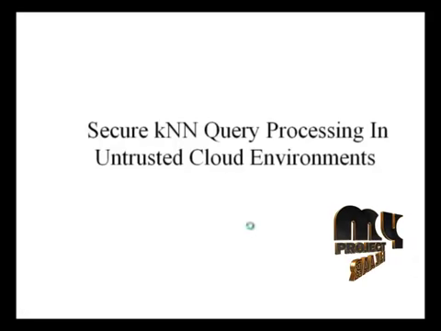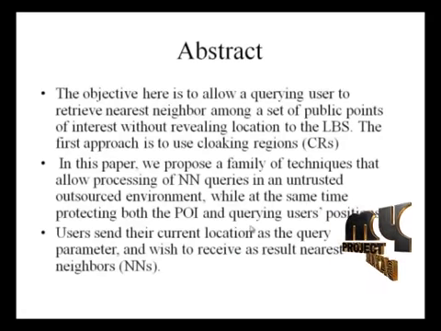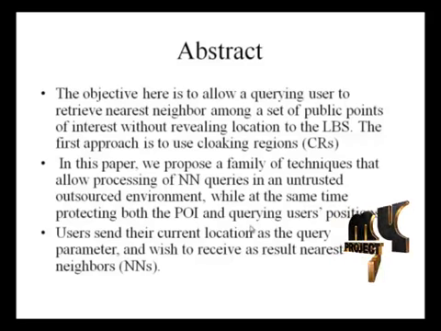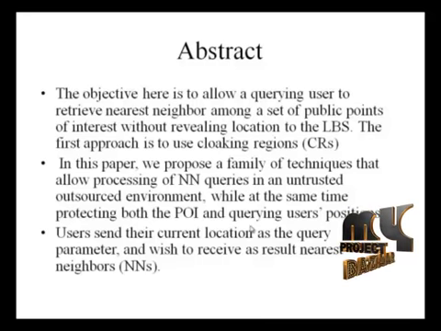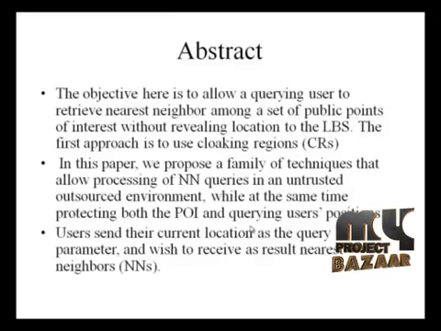Let's move on to the abstract. The objective here is to allow a querying user to retrieve the nearest neighbor among a set of public points of interest without revealing location to the location-based services. The first approach is to use cloaking regions. In this paper, we propose a family of techniques that allow processing of NN queries in an untrusted outsourced environment, while at the same time protecting both POI and querying users' positions.